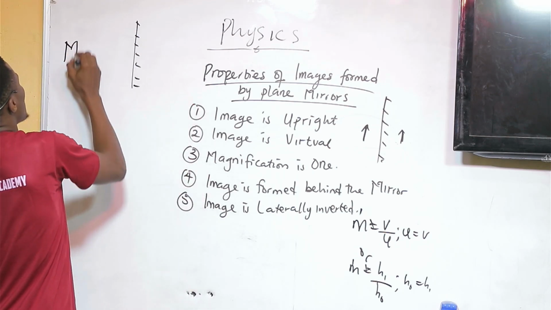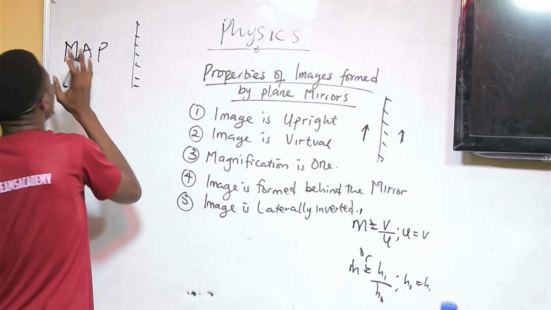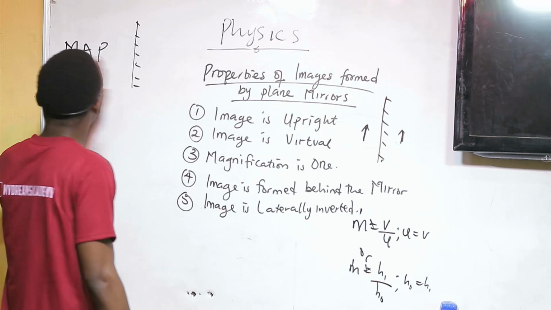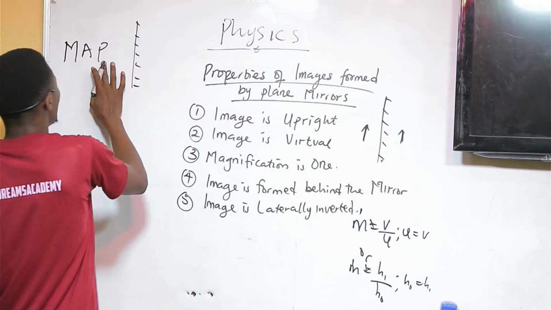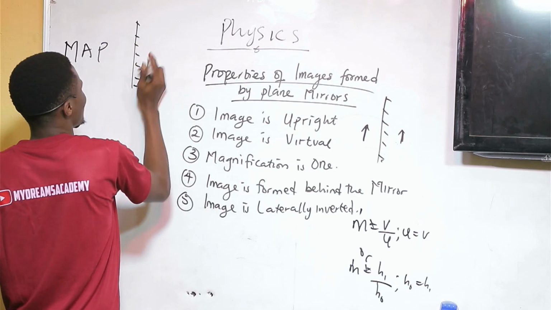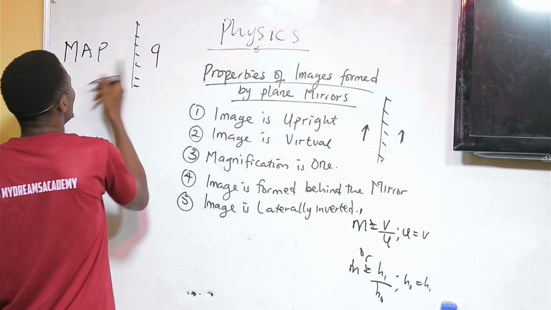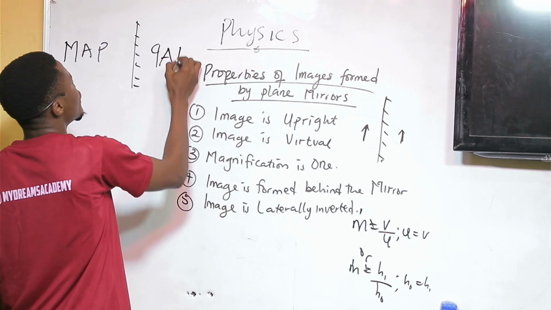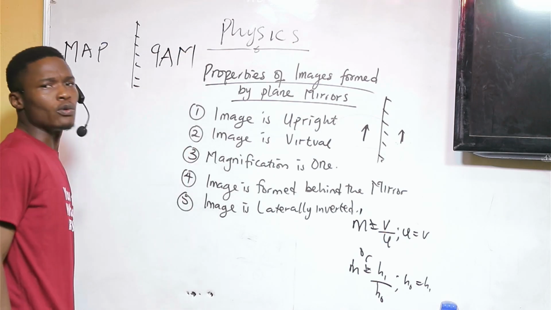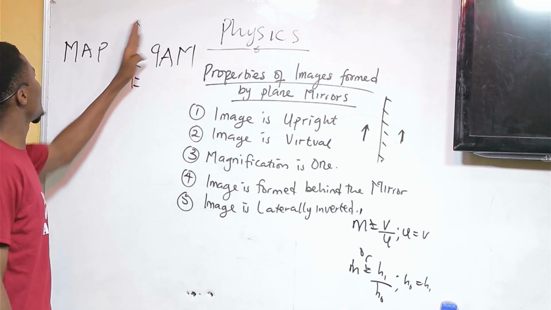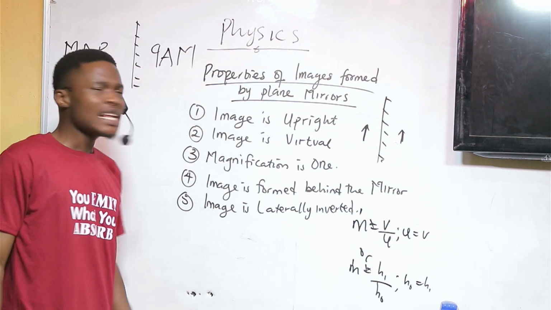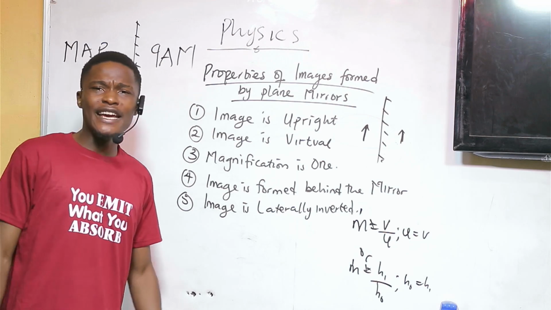Write the word MAP on a piece of paper and bring that piece of paper close to your mirror. You will see that this P will laterally invert and will look like 9. A will still look like A, M will still look like M. Because of the presence of the mirror, MAP has changed to 9AM. This is what we call lateral inversion.